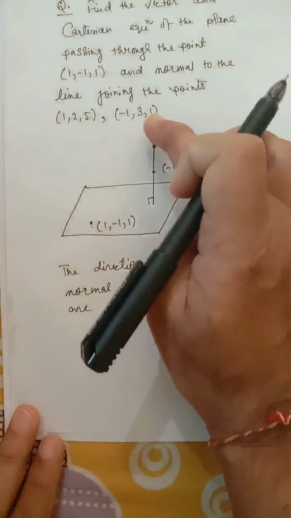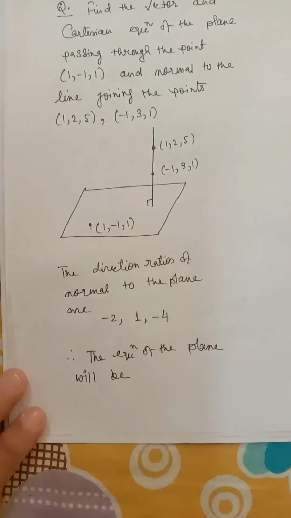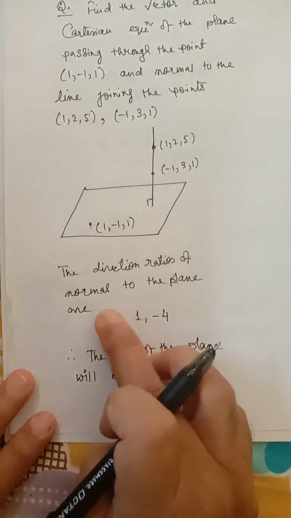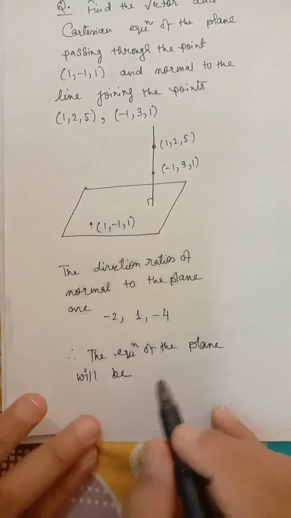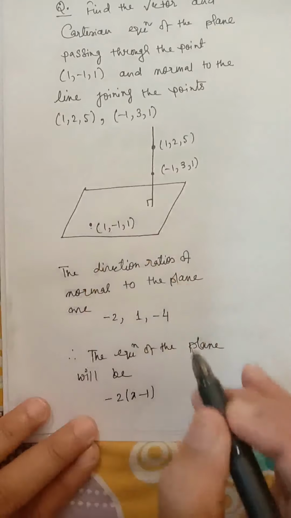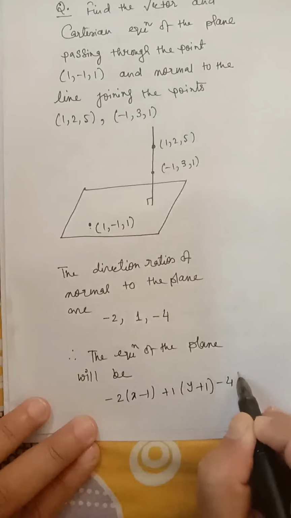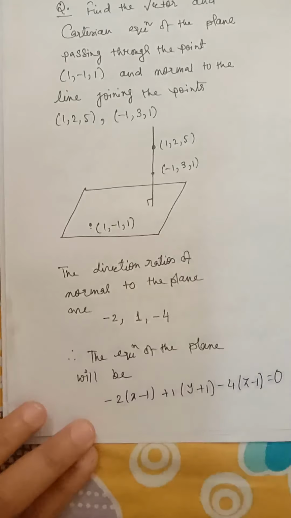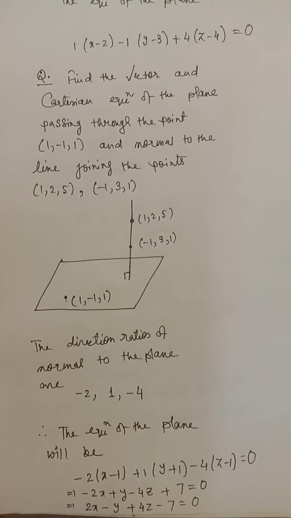So now we know the direction ratios of the normal, and we know a point on the plane. So the equation of the plane will be, with minus 2, 1, minus 4 as our A, B and C direction ratios of the normal, and this point as x1, y1, z1: minus 2 into (x minus 1) plus 1 into (y plus 1) minus 4 into (z minus 1) is equal to 0. Simplifying, we get the equation of the plane as 2x minus y plus 4z minus 7 equal to 0.